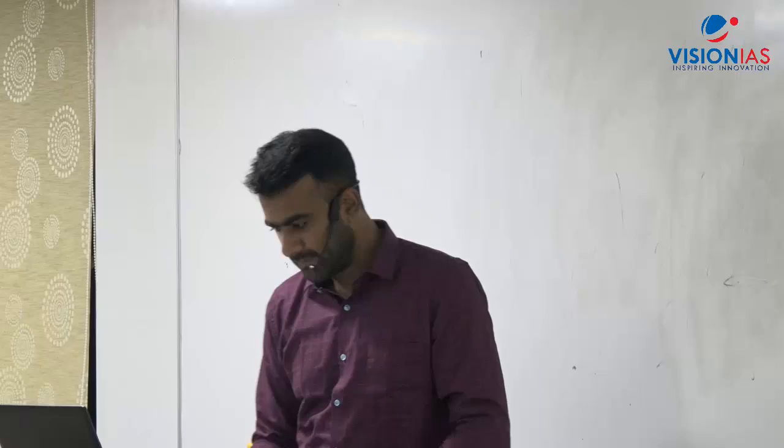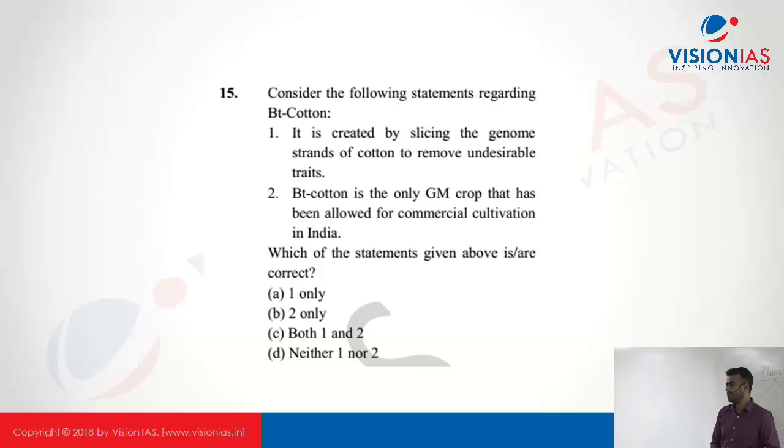There are a few current affairs questions. Let's take it briefly. BT cotton is GM food. Okay, what is GM? Genetically modified. Genetically modified crop क्या होता है? Yeah, when you change the genetics, when you change the certain characteristics, you can insert new genes or you can remove particular genes. Whatever kind of modification you are doing with the genetics, that is genetically modified.